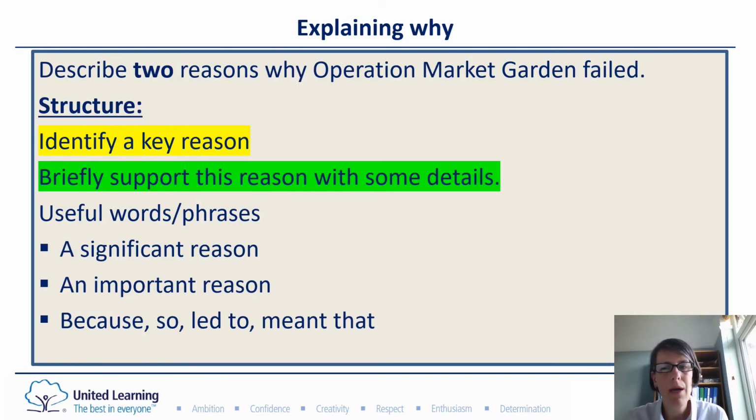Okay, let's have a go at explaining why Market Garden failed. Using the 5 pictures, or the 5 reasons that I showed you, remember the chameleons, the timer, the cloudy skies over the trees, the big tank, and the narrow road, pick one of those and support it with some details from your knowledge. There are some useful words or phrases that you can use there. So again, pause the video or maybe go back if you need to.